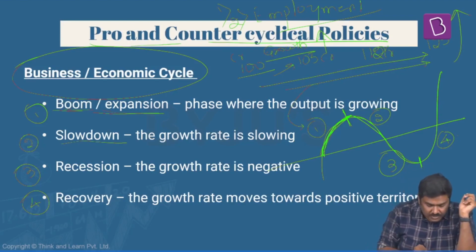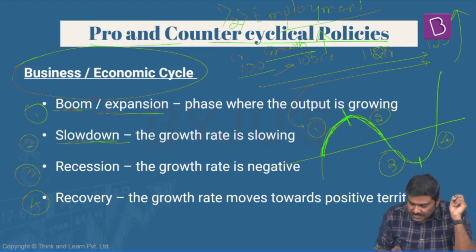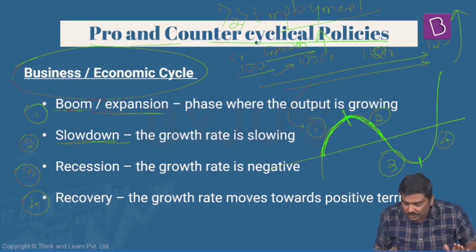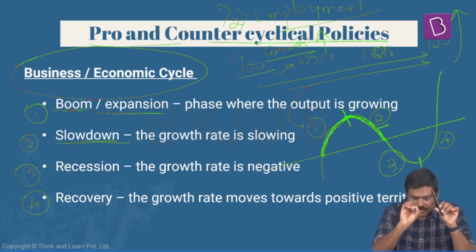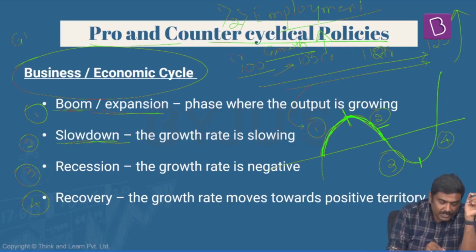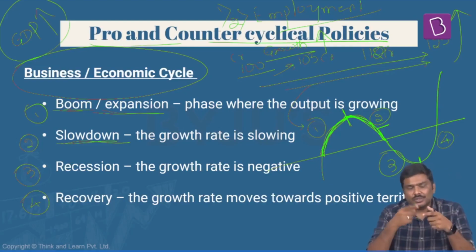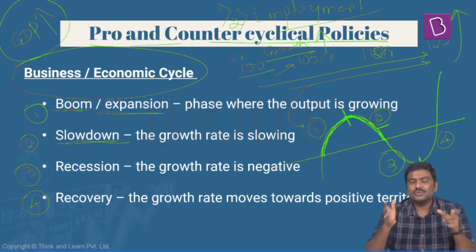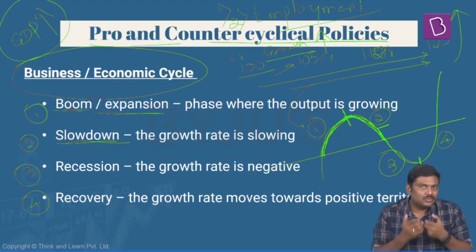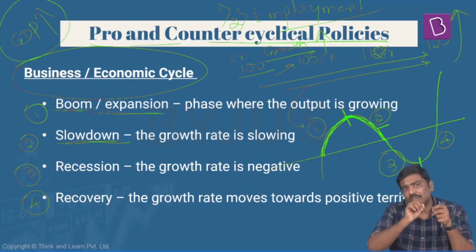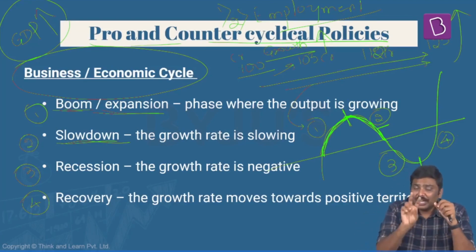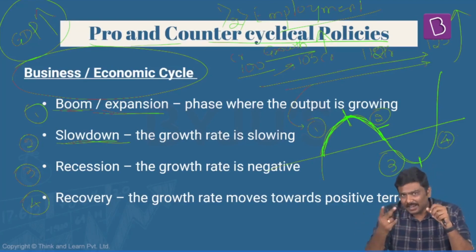The second stage is called the slowdown stage. You can see this declining trajectory of the cycle here. It is called the slowdown stage. Now follow this very carefully. Even during slowdown, the GDP is increasing. I repeat the statement. Even during the slowdown, the GDP is increasing. It means the total market value of goods and services from one reference period to the next keeps on increasing. But the GDP growth rate keeps on declining like this.